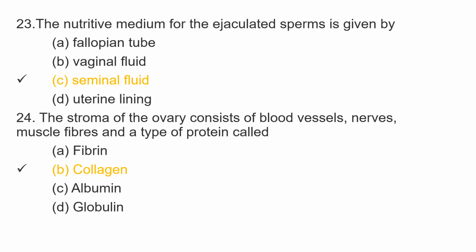24th question is, the stroma of the ovary consisting of blood vessels, nerves, muscle fibers and a type of protein called option A, fibrin, option B, collagen, option C, albumin, and option D, globulin. Here the correct option is option B, collagen.